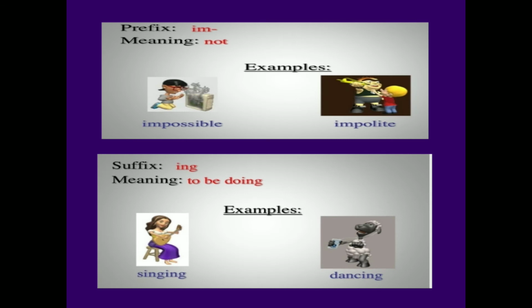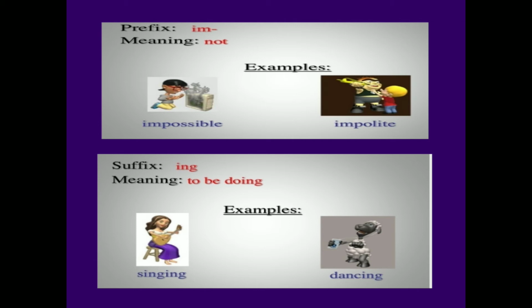Next, I am going to explain another example. For example, the prefix im, which is also from the word impossible. The meaning of the prefix is not. For example, impolite. Here im is the prefix. Now I would like to explain an example of a suffix, that is ing, which means to be doing.